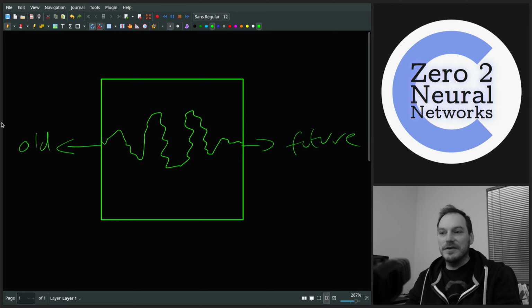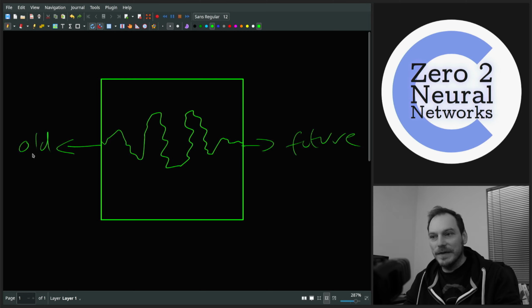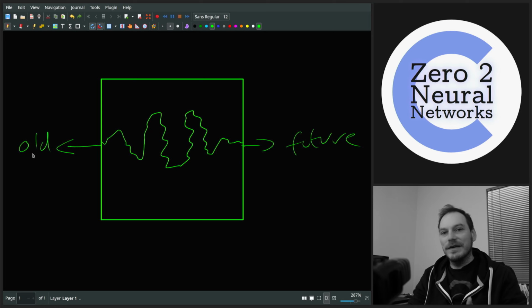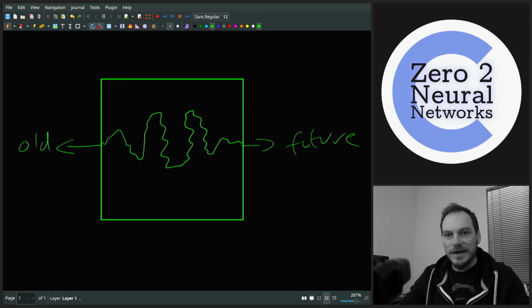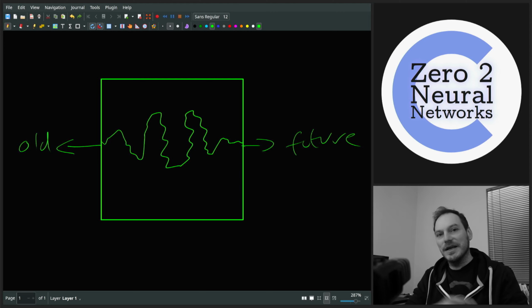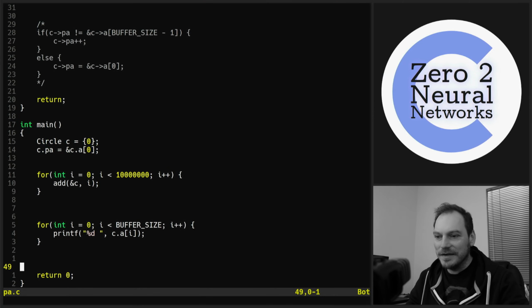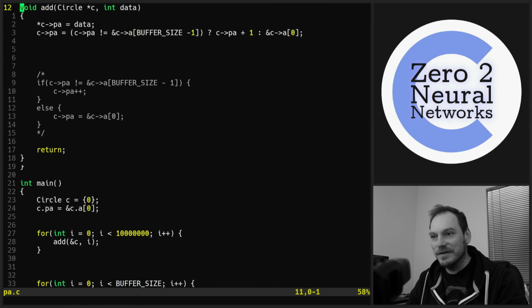Or maybe you do want your old data, but you just want to dump that to a file, but you don't want to continually be writing every single time a new bit of data comes in. So you can just fill up your circular buffer and then dump it to a file when you hit a trigger point and let it carry on reading data while the program's running. You don't lose any data, and you don't have to do too many writes to a file. And that's about it. That's this video concluded.